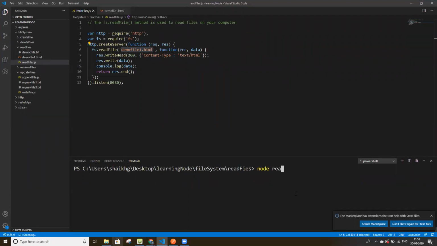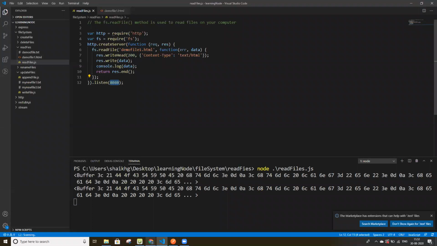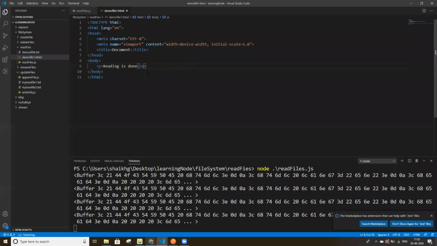Node. It will run on port 8080. So now we are able to read the file.